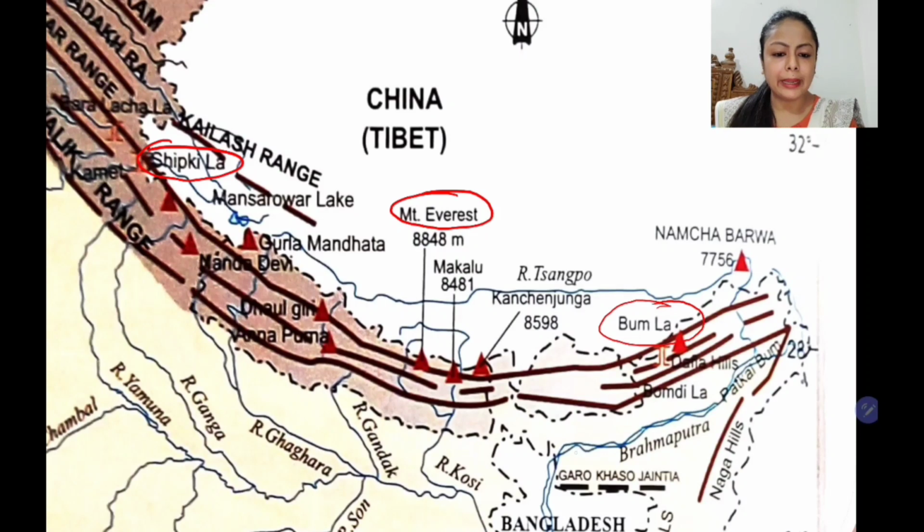Now if we head to the northeastern portion of the country, there are three hills. They are part of Purvanchal hills: Garo, Khasi and Jaintia. So these three hills, their alignment is such that they play a very significant role in modifying the climate of India. So students, when we learn about the climate, we will definitely learn about these three hills. They are part of the Himalayas, as they are the extension of the Himalayas in the northeastern part of India. Here we call the Himalayas Purvanchal hills.